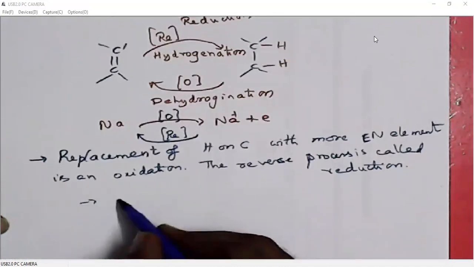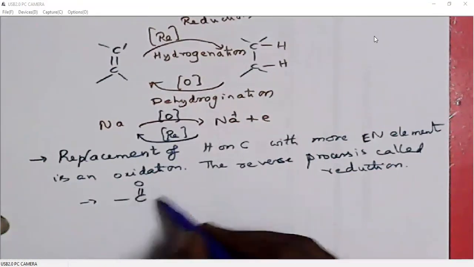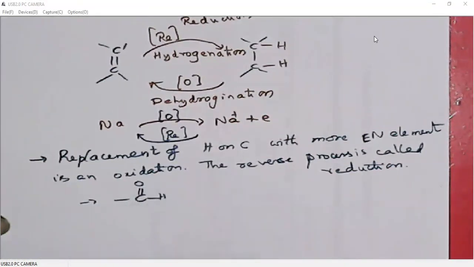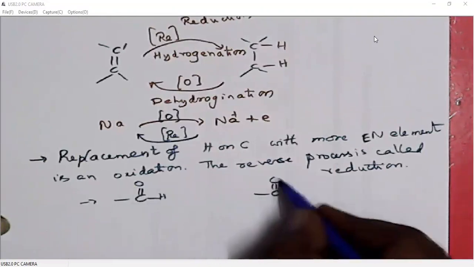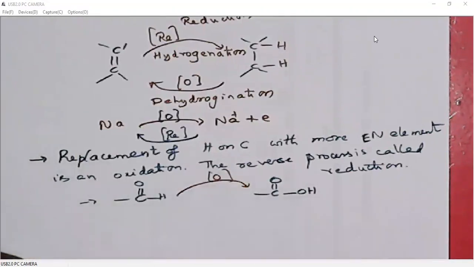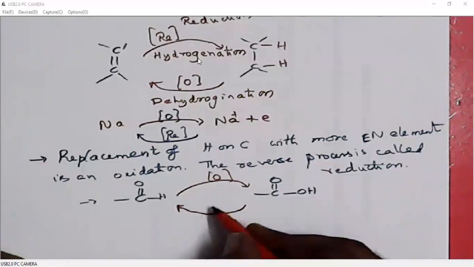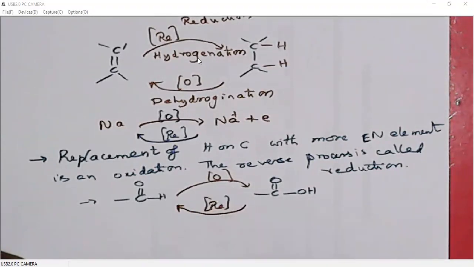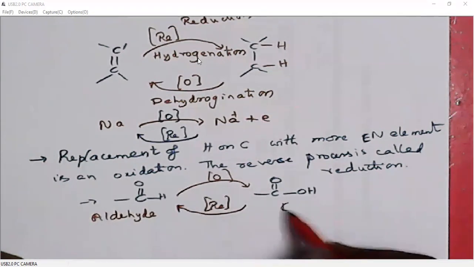So for organic chemistry, what we are looking at is, if we convert an aldehyde to carboxylic acid, this is again an oxidation. If we convert carboxylic acid to aldehyde, it is called reduction. So this is aldehyde, this is carboxylic acid.